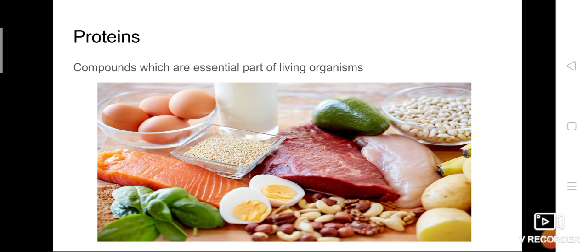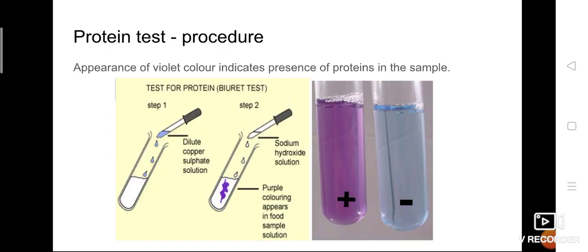Now back to our question. How do we test whether a food item contains proteins or not? Let's look at the test for proteins. What we need is caustic soda solution and copper sulfate solution. Here we need two chemicals. When we talked about carbohydrates, we said iodine test, so iodine solution was enough. But for protein, we need two chemicals: one is caustic soda solution and another is copper sulfate solution.